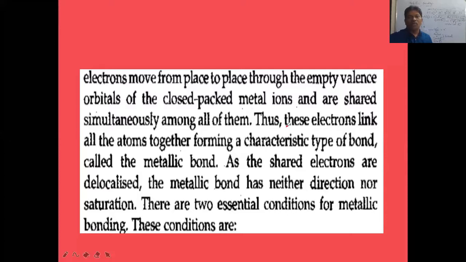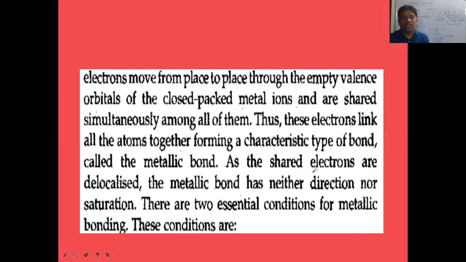Metals are completely closely packed. All the metal atoms are very closely packed to each other, and through the empty orbitals the electrons are moving. Through the empty valence orbitals of the closely packed metal ions, the electrons are shared simultaneously among all of them. All the metal ions will be sharing these electrons in the electron pool. So these electrons link all the atoms together, forming a characteristic type of bond called the metallic bond. So between metal ions and electrons, there will be metallic bonding.